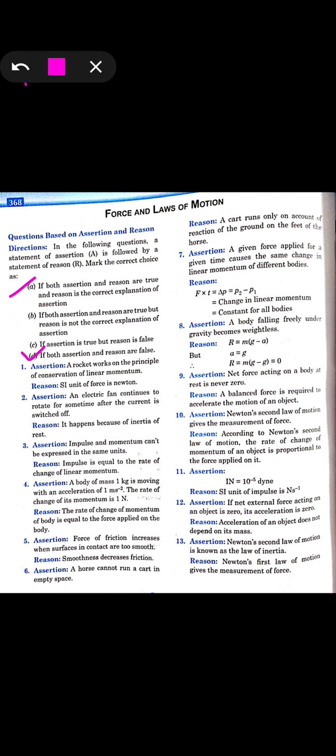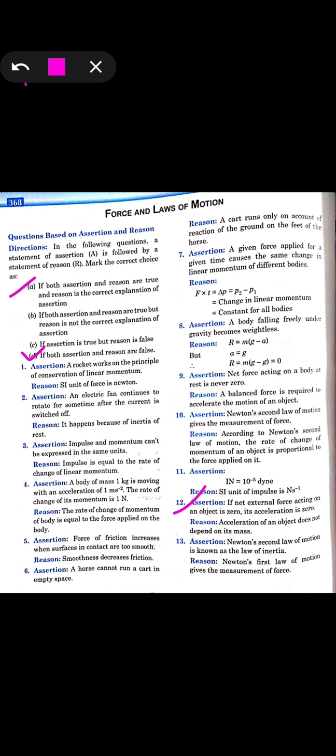This is the 12th one. That is, if the net external force acting on an object is 0, then its acceleration is also 0. Okay, so it is given that if a body is acted on by a balanced force, and we know that a balanced force is not able to move the body, so the acceleration will be 0. So it is a correct statement. Assertion is correct. Now reason, acceleration of an object does not depend on its mass. It is a false one.